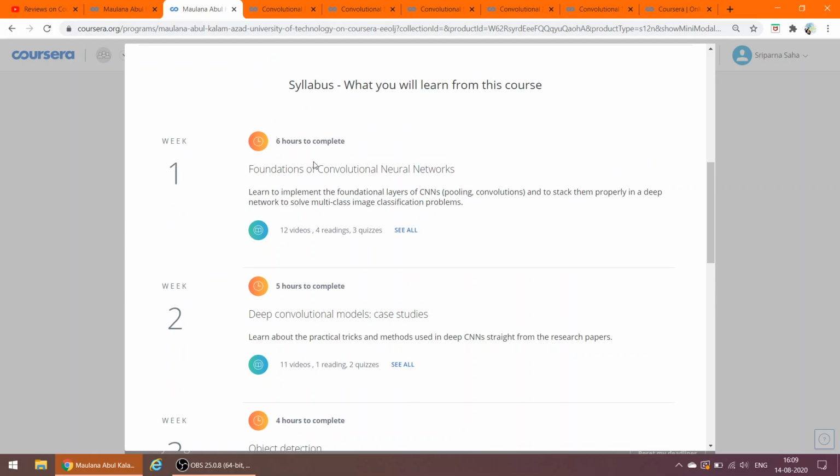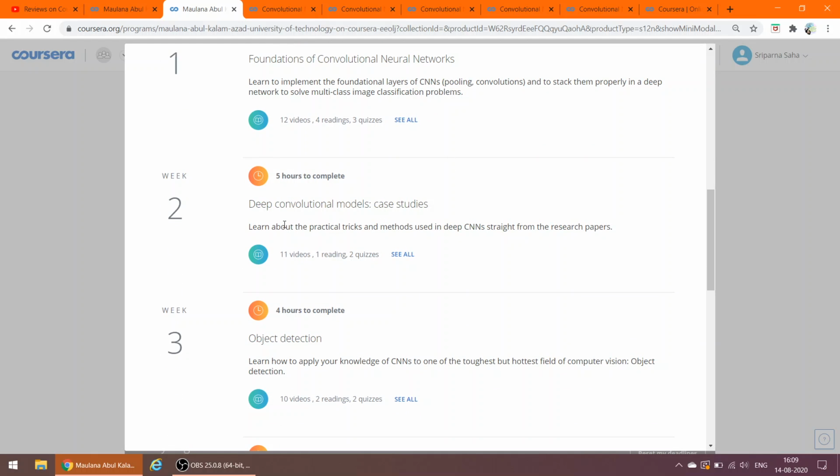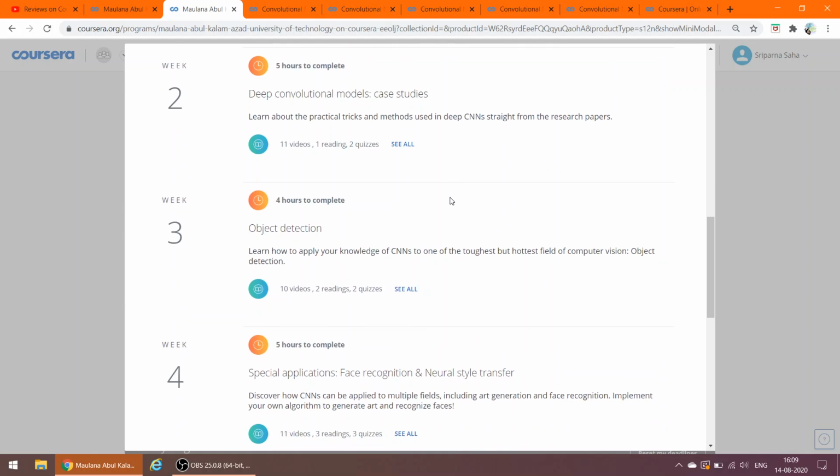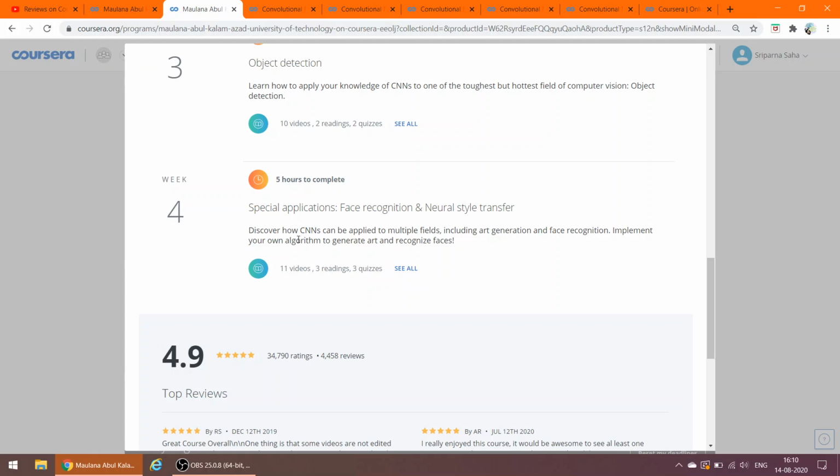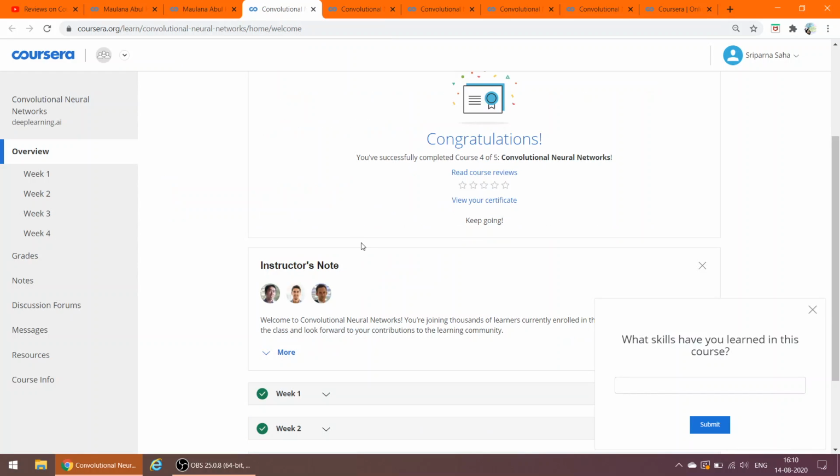In week 1, it will start with the foundation of convolutional neural networks. Here you can understand what is meant by the word convolution, what the pooling layer is, what the convolution layers are, and what the fully connected layer is in this CNN architecture. Then it will be about case studies in deep convolutional models. After that, week 3 will delve into object detection, while week 4 will be about face recognition and neural style transfer. So let us go into the details of that.